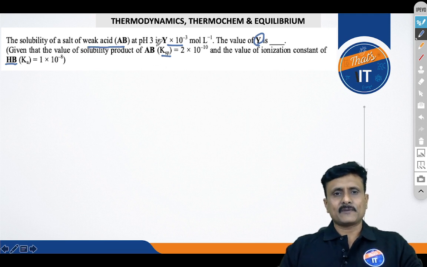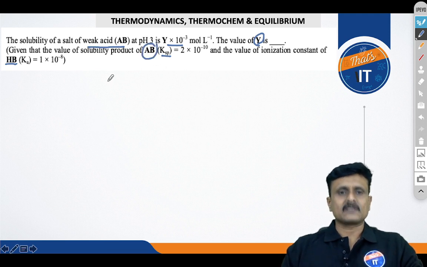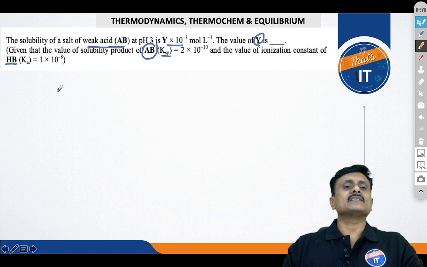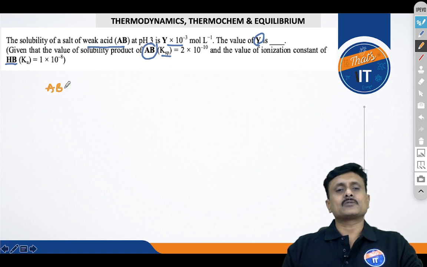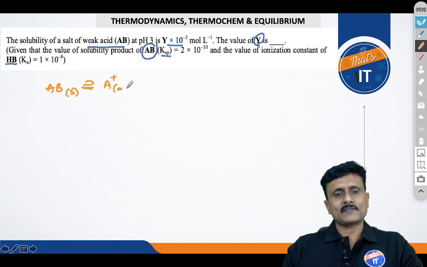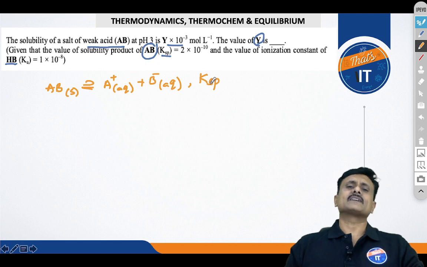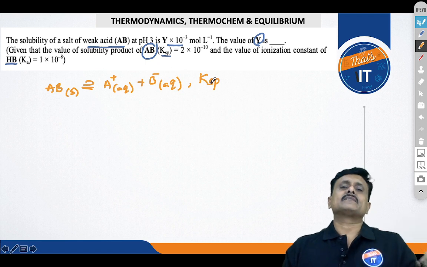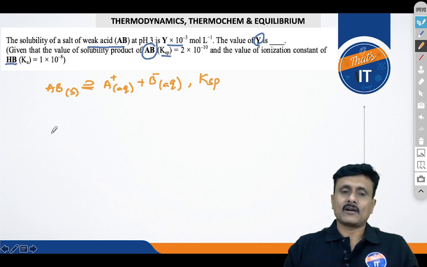Now based on the information which is given in all such questions, you need to first write the equation pertaining to these values. Now you know that it's an insoluble salt, so it dissociates partially. So you first write the equations pertaining to the values that they give. Always remember this trick. You need to write the equation and minimize the number of equations or the variables.